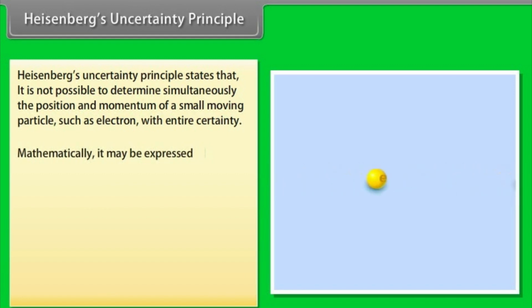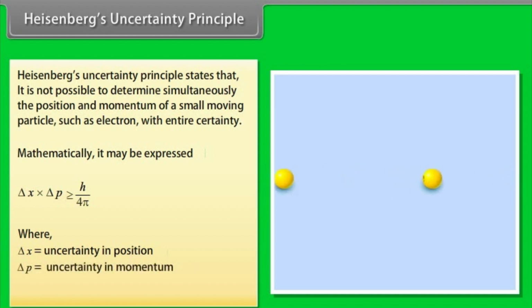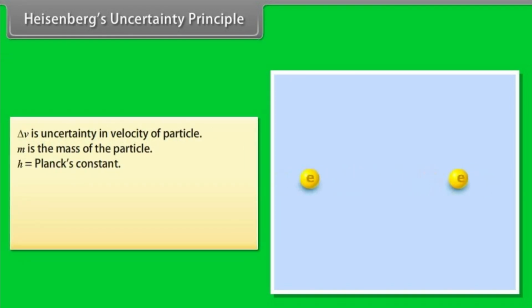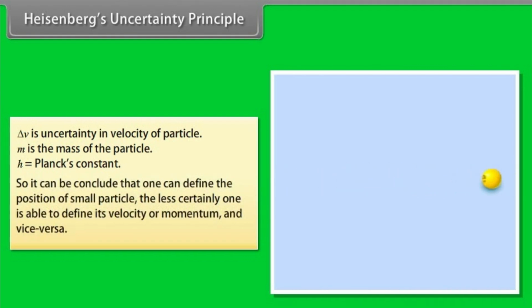Mathematically, it may be expressed as delta x into delta p greater than or equal to h by 4 pi, where delta x is the uncertainty in position, delta p is the uncertainty in momentum, equal to m delta v, delta v is the uncertainty in velocity of the particle, m is the mass of the particle, and h is Planck's constant. So, it can be concluded that the more certainly one is able to define the position of a small particle, the less certainty one has in defining its velocity or momentum, and vice versa.